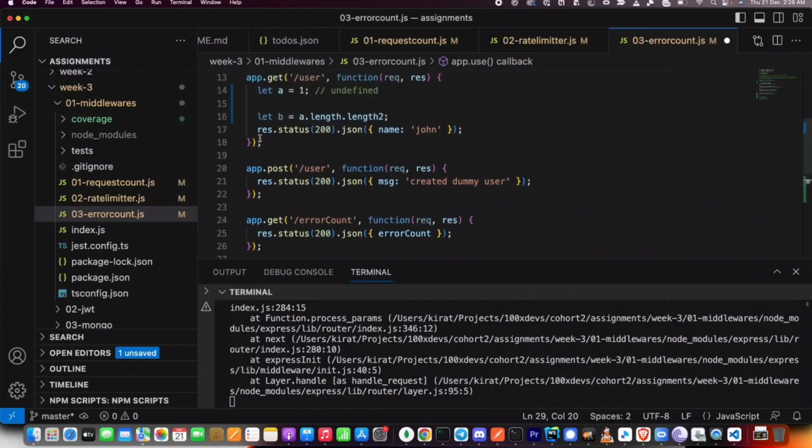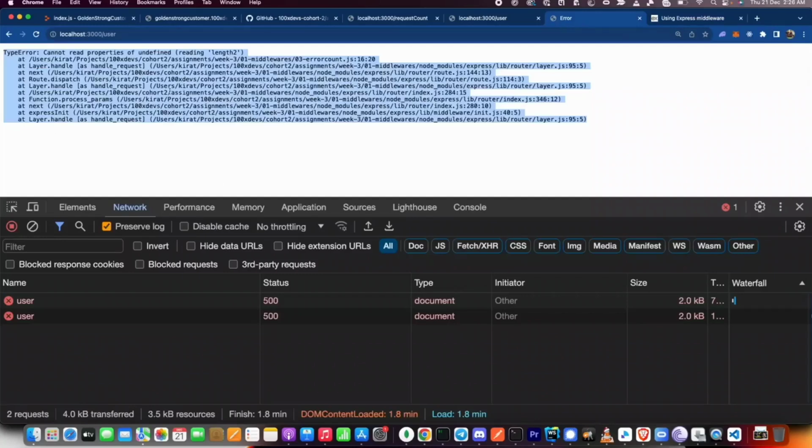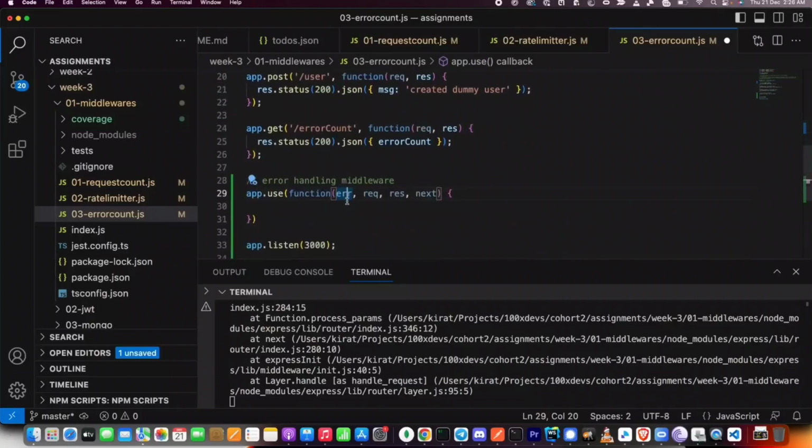Here, the error that is thrown translates to this text right here. It has a bunch of things inside: the error message, the stack trace, a bunch of other things. That is what you get access to here. You don't really need it, but at a high level, you get access to it, and you get access to the standard request, response, and next.